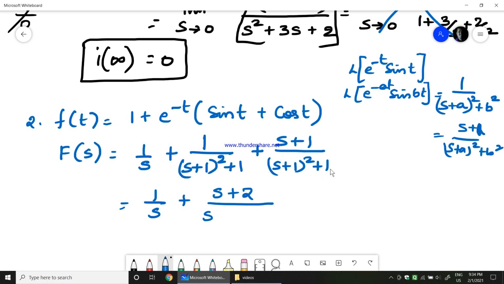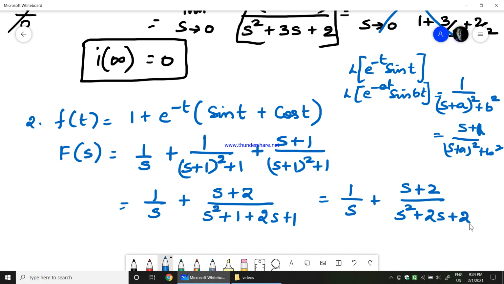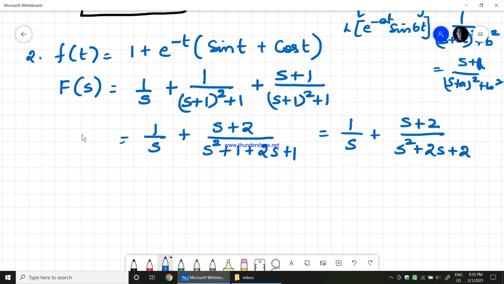Both denominators are the same, therefore the numerators get added up, so I get s plus 2. If I expand this, I get s square plus 2s plus 1 plus 1. So finally I'll get 1 by s plus s plus 2 divided by s square plus 2s plus 2. So this is the Laplace transform of the given function.